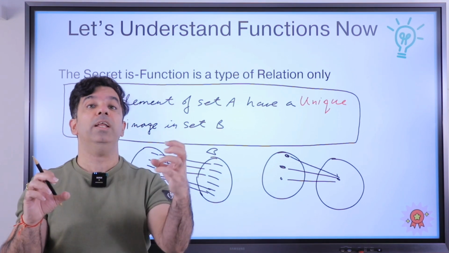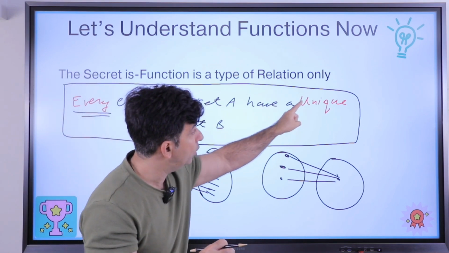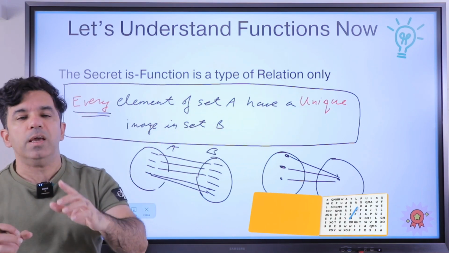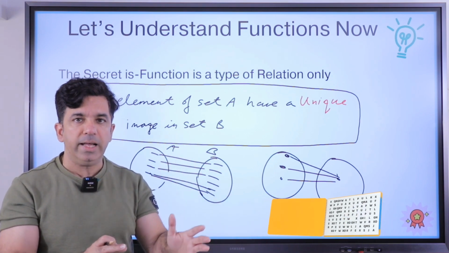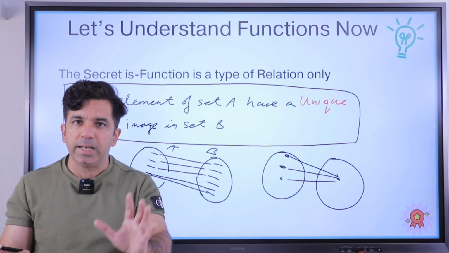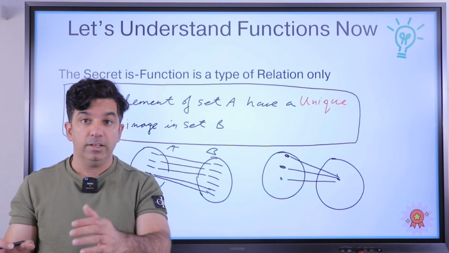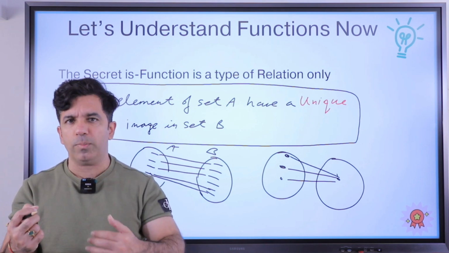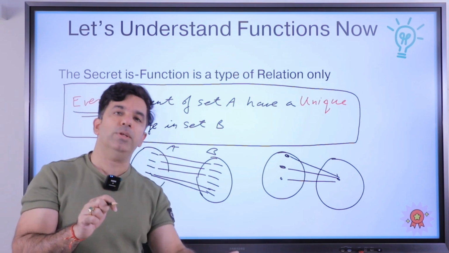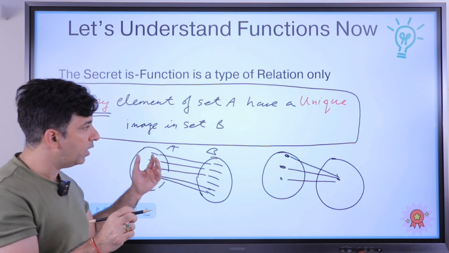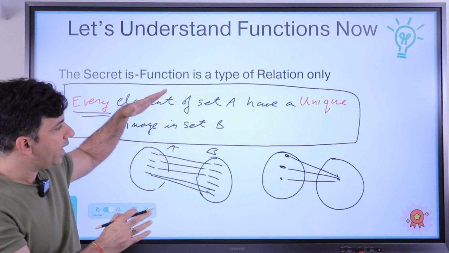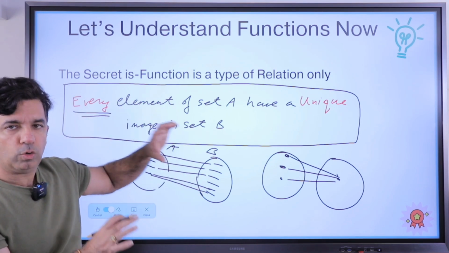Why? Because for a one-many relation, this condition is not fulfilled: every element of set A should have a unique image in set B. Only then a relation would qualify as a function. So this is the basic thing which we have to understand. Just try to fill up your mind with this basic theory, and we'll deal with many examples right now to make us all understand what we are talking about. So now let's implement this logic onto some examples.